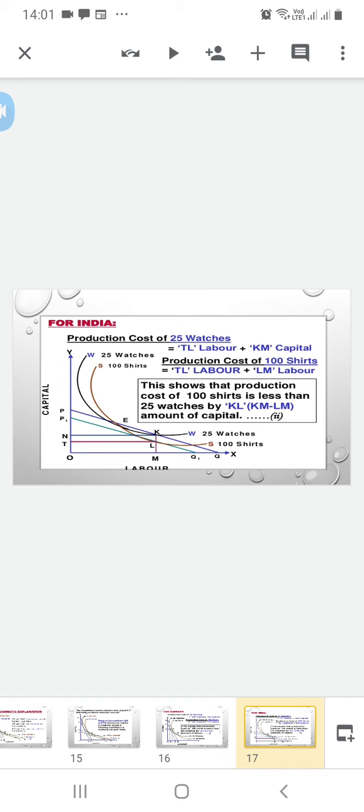For India, the production cost of 25 watches is TL labor plus KM capital. So the production cost of 100 shirts is TL labor plus LM labor. This shows that the production cost of 100 shirts is less than 25 watches in terms of amount of capital.